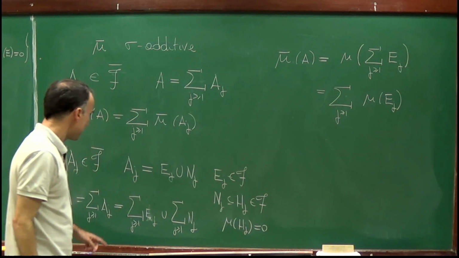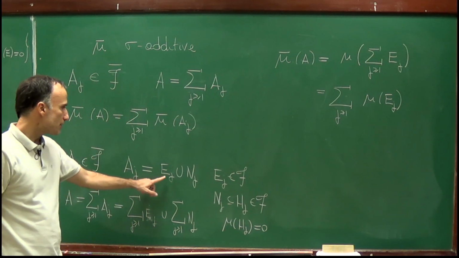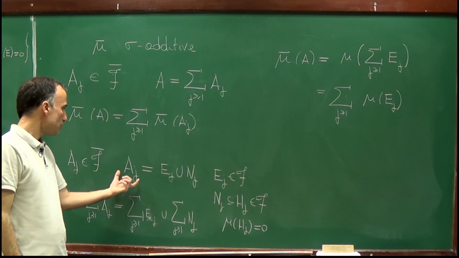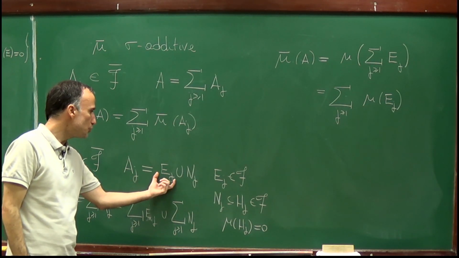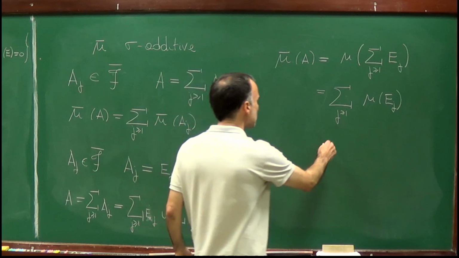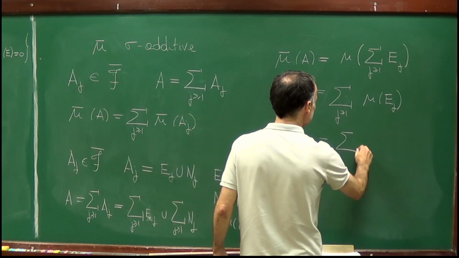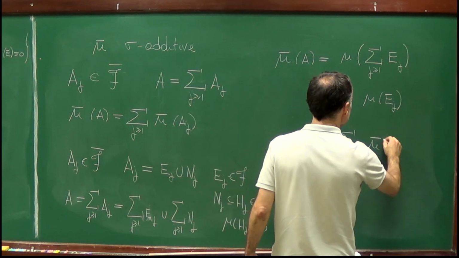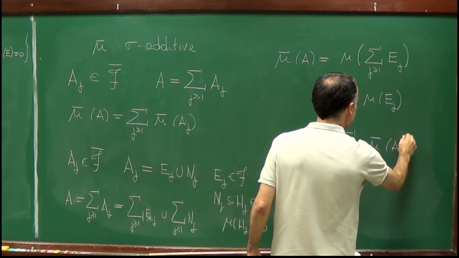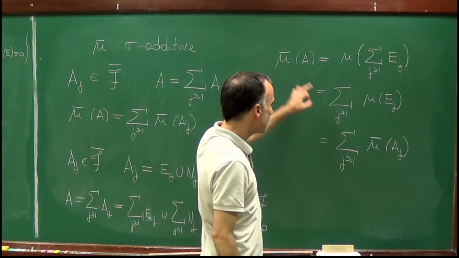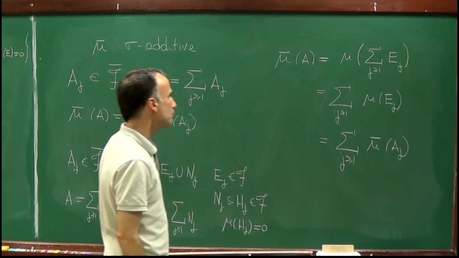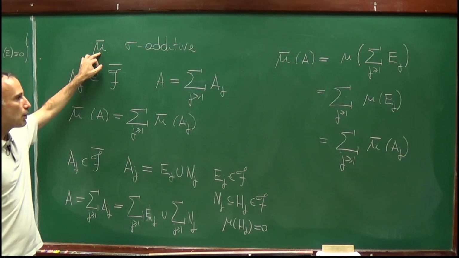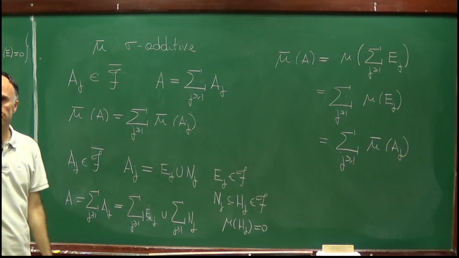But now, A_j is represented as E_j union N_j. So by definition of mu bar of A_j, it's equal to mu of E_j. So this is equal to the sum of mu bar of A_j. And we do have that mu bar of A is equal to the sum of mu bar of A_j, as we wanted to prove, so that mu bar is sigma additive.